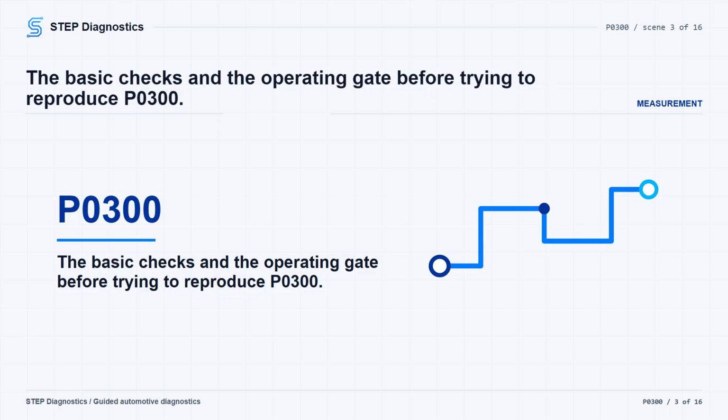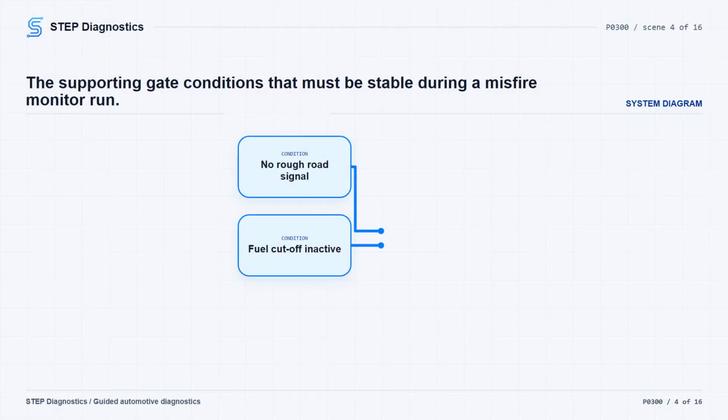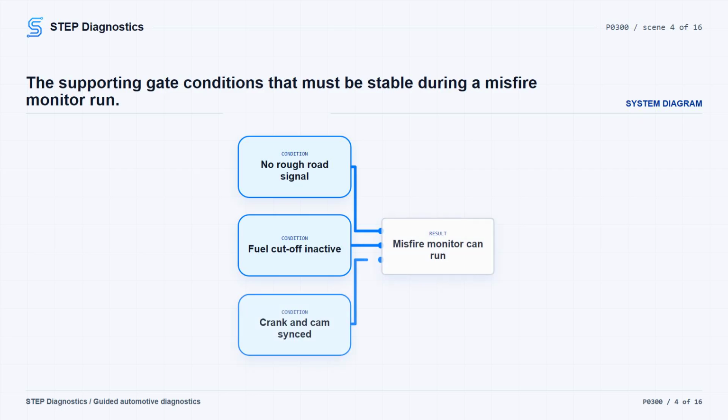When you need to reproduce the monitor, keep the operating gate in mind. Engine coolant temperature equals -7 to 127 degrees Celsius, 19.4 to 261 Fahrenheit. Engine load greater than 30%. Engine speed greater than 1800 RPM. Fuel level greater than 11%. And system voltage equals 9 to 32 volts. Also make sure the supporting gate conditions are there, like crank and cam synchronization, no fuel cutoff, and no rough road signal.